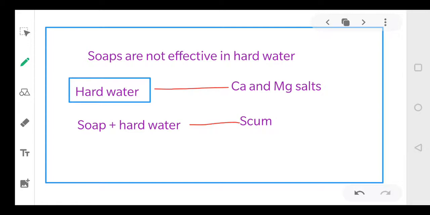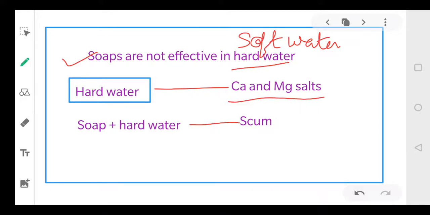Now as I told you, these soaps are not effective in hard water. आपकी जो soaps हैं ये hard water में कपड़े को साफ नहीं करते हैं. They only work well in soft water. Now let's understand what is hard water and soft water. Hard water basically contains calcium and magnesium salts. हार्ड वाटर आपका वो पानी है जिसके अंदर कैल्शियम और मैग्नीशियम सॉल्ट्स प्रेजेंट होते हैं, ठीक है. जिस पानी में ये सॉल्ट्स नहीं प्रेजेंट हैं, दे आर रेफर्ड टू एज सॉफ्ट वाटर. So soap can clean the cloth in soft water only.